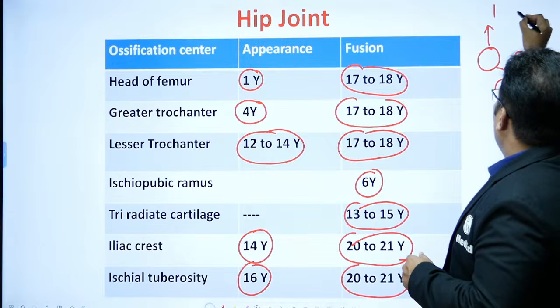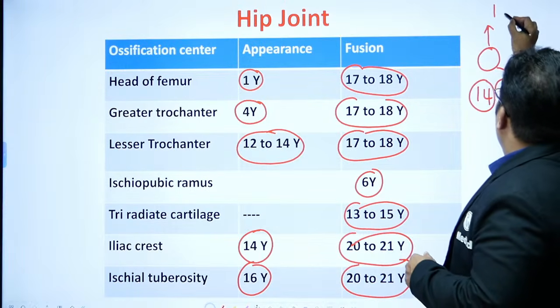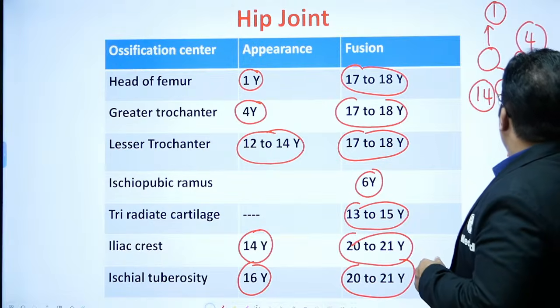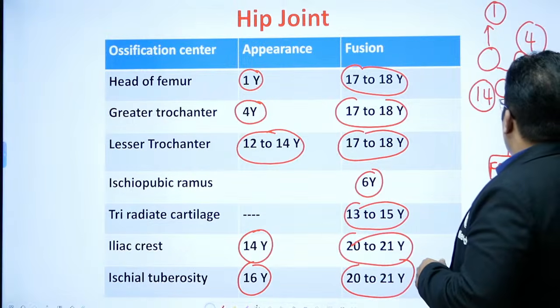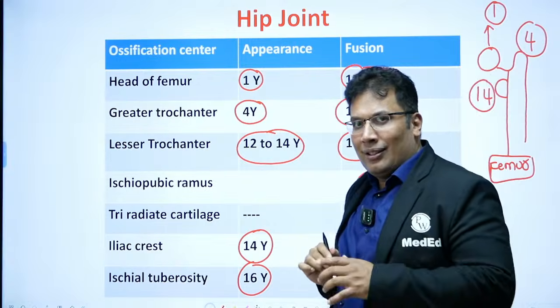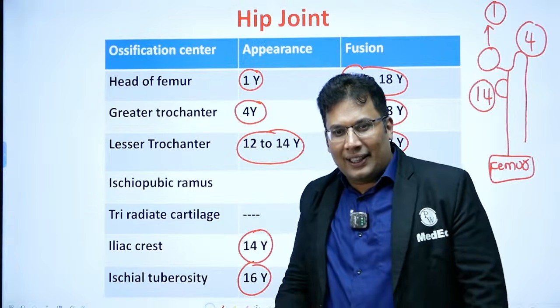I remember 1, 4, 14. So this is femur. All of you write in the chat box: 1, 4, 14. Keep writing.